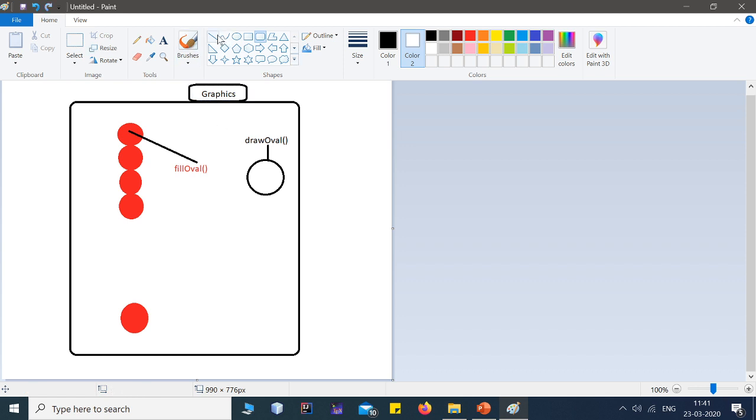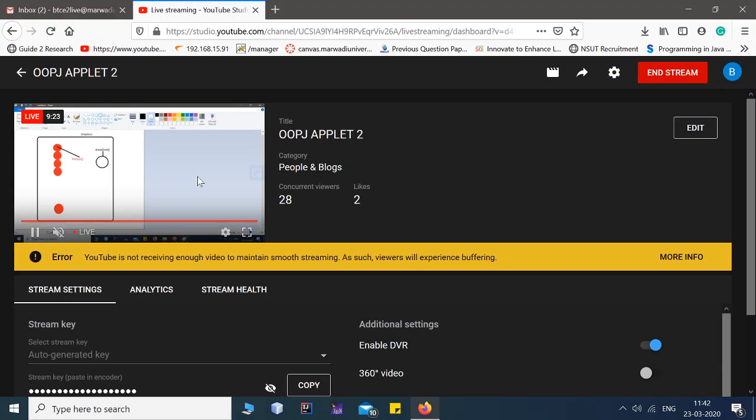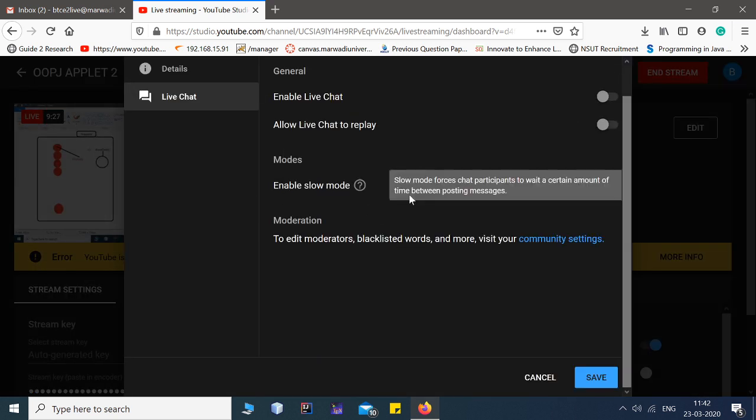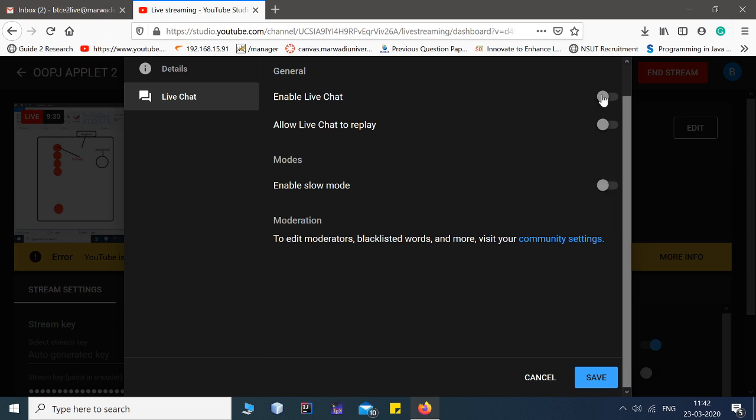So our objective is to create 10 different filled circles. So we need to use the method called fill oval. Now I just wanted to ask you people, did you understand the objective of this program?